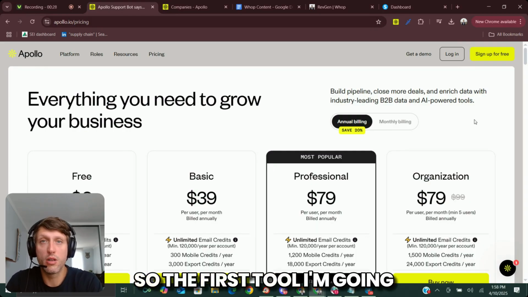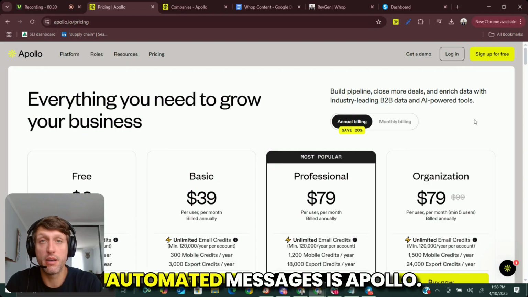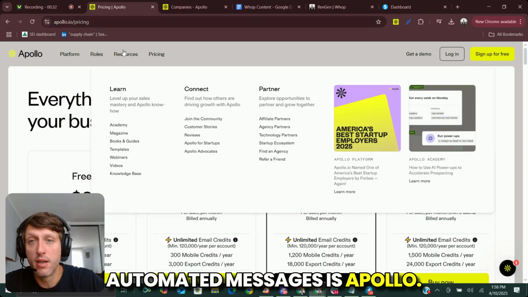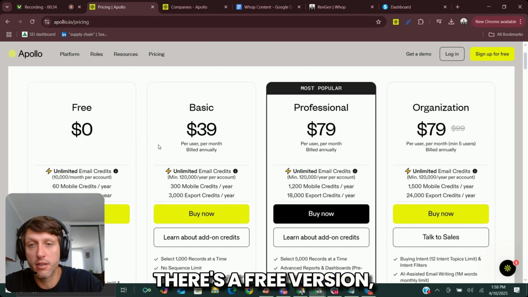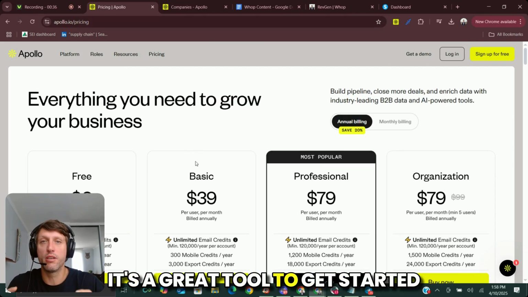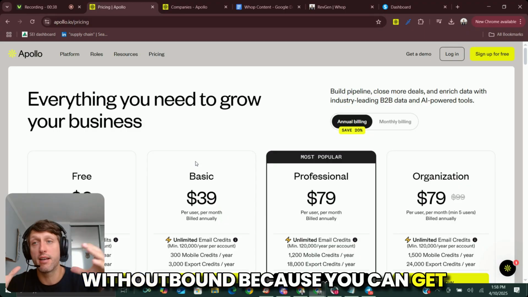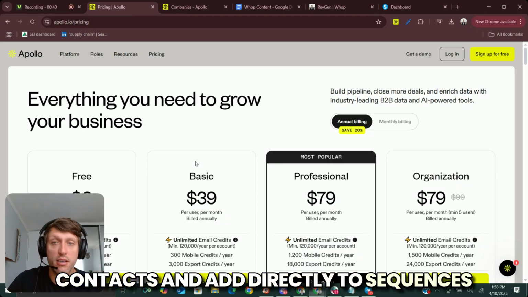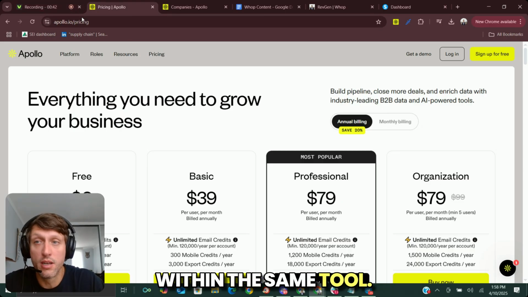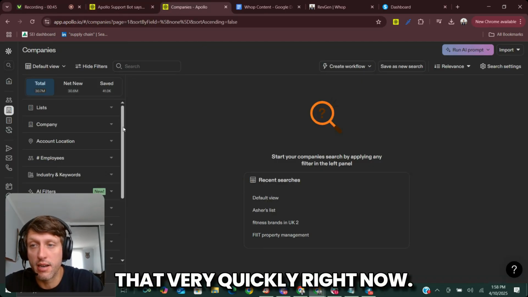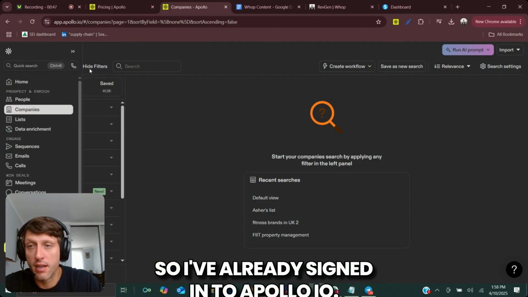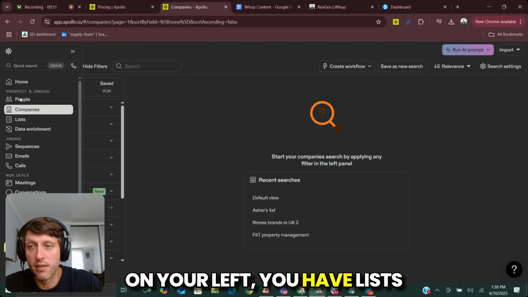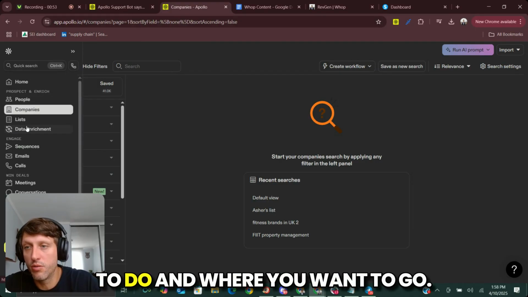So the first tool I'm going to walk through in order to send automated messages is Apollo. There's a free version, there's a basic version. It's a great tool to get started with outbound because you can get contacts and add directly to sequences within the same tool. So I'm going to walk through that very quickly right now. So I've already signed in to Apollo.io. On your left, you have lists of what you want to do and where you want to go.